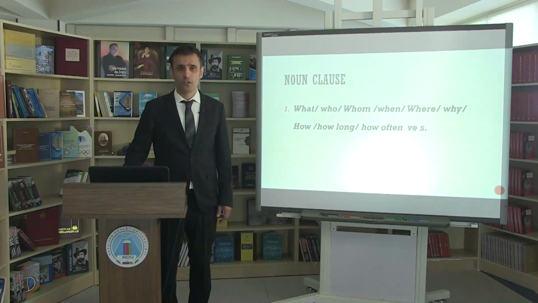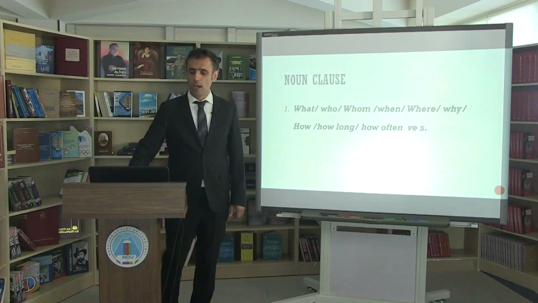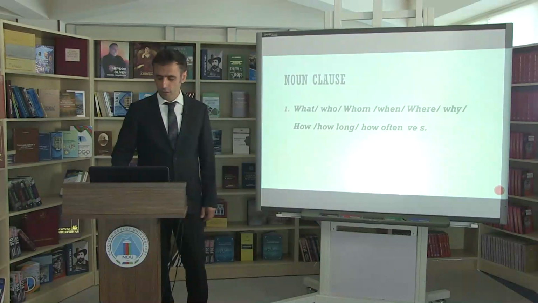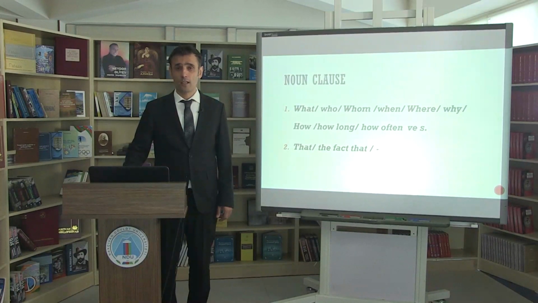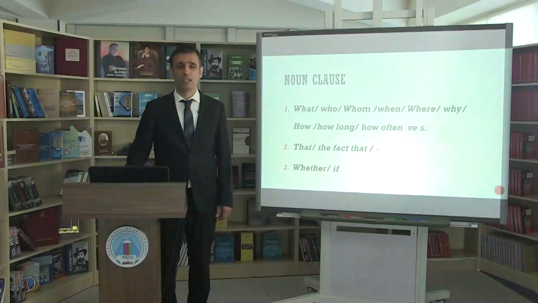So let's see the conjunctions of noun clauses which can be used in nominal sentences. What, who, whom, when, where, why, how long, how often, and so on can be used as conjunctions of nominal sentences. And there are "that" and "the fact that," or a zero conjunction, which can also be used to join nominal clauses to main sentences. Then "whether" and "if." Let's now see each of these conjunctions in examples and how they are used.